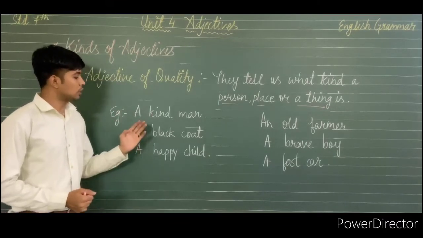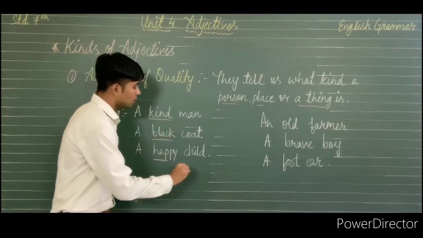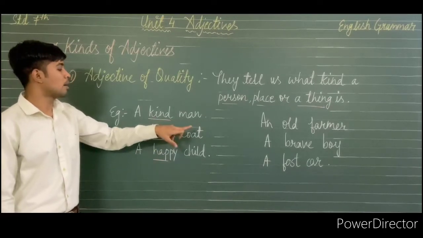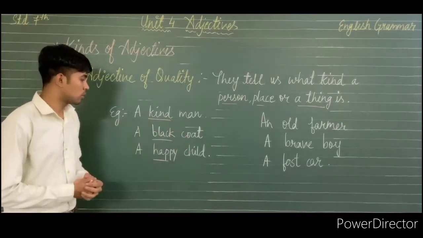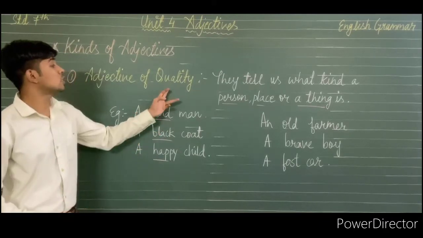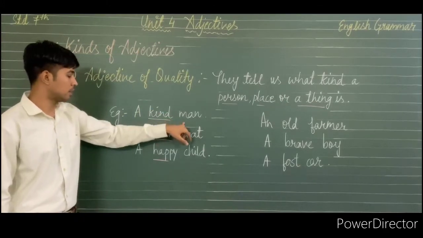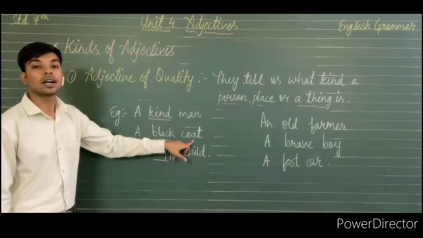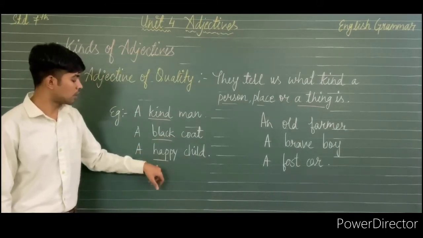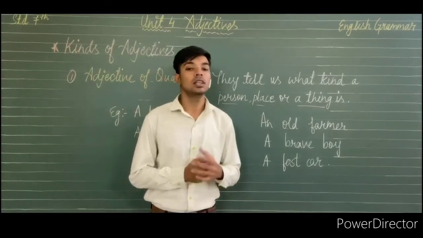As in these examples, some of the adjectives are given, like a kind man. Man is used as a noun. The word kind is used as an adjective and is showing the quality of the man, kind man. Then quality of a coat, black coat. Quality of a child means the word happy is used for the child to show the quality of a child.